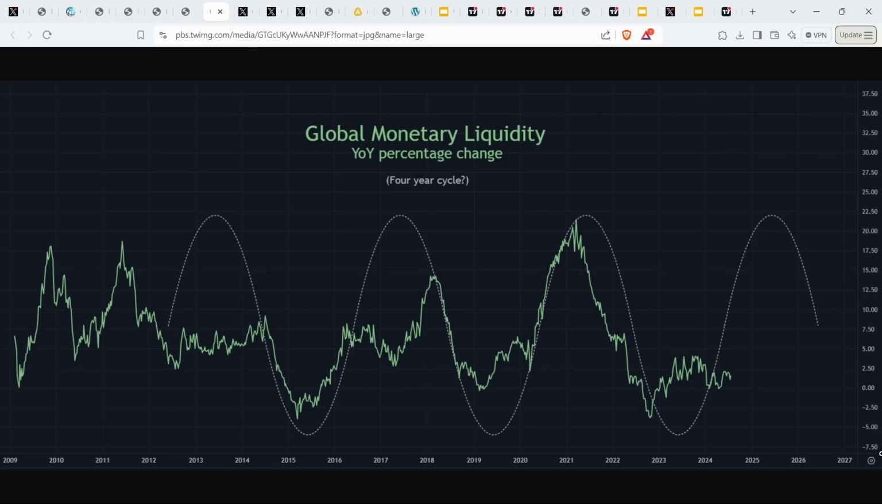And so when you look at global monetary liquidity, which essentially is the change of M2 as a year-on-year percentage change, you can see that it tracks a relatively clean and relatively cyclical 4-year cycle. So every 4 years, there is a rise in the percentage change of M2 in the system, and then a subsequent fall in the percentage change. And that doesn't mean the amount of M2 is going down necessarily. It just means that the rate of new M2 or new money creation is falling.